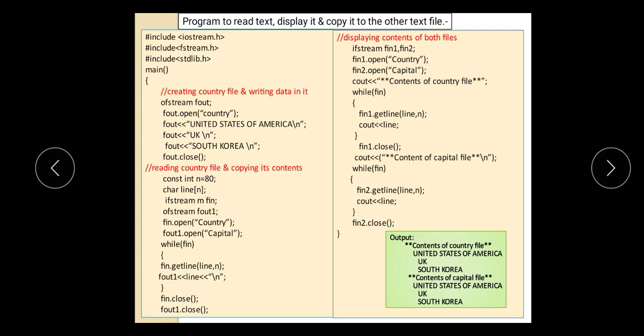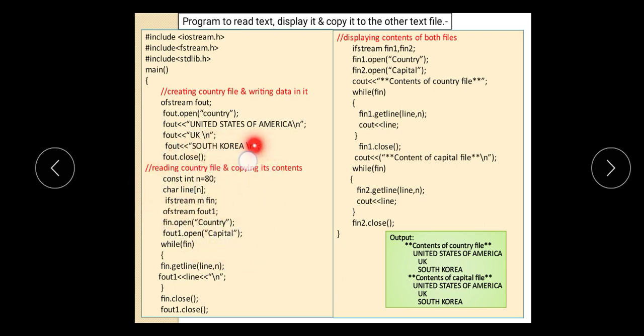Again I am giving one example in which we are opening one file in output mode, in which we are writing the different names of countries. Once we have created that file, I am not displaying that data on my monitor. Instead, I will copy the data from one file and write it into another file. For reading purposes, I am opening the country file in input mode, whereas the capital file, the other file into which I want to copy the data of the country file, is opened in output mode.